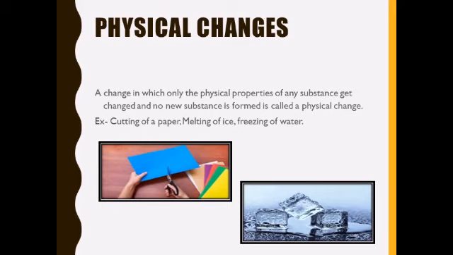For example, melting of ice or cutting of paper. In these types of changes, only physical properties of substances get changed and no new substance is formed. Physical properties means it can be changed in size, in shape, or in state also. Like in melting of ice, we are changing the state of the same substance, water. Water can be changed into ice or ice can be changed into water by reversing the conditions. So these types of changes are called physical changes.